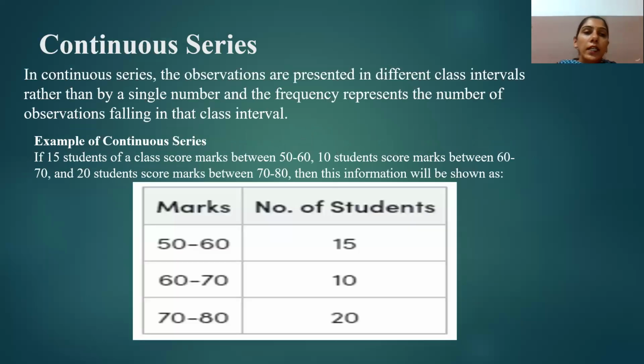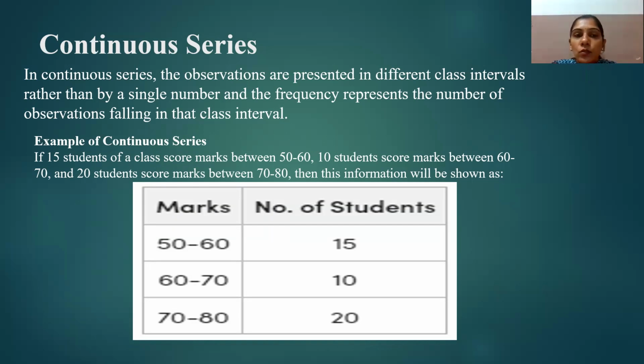Now let's come to the third and last part, continuous series. A continuous series is a statistical technique which is used to analyze and present data that can take any value within a certain range or interval.